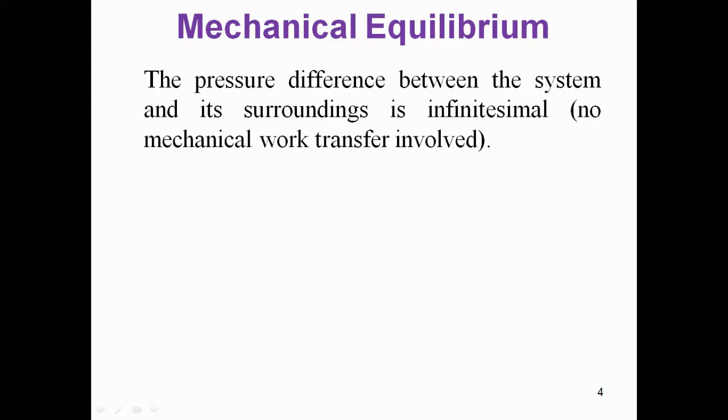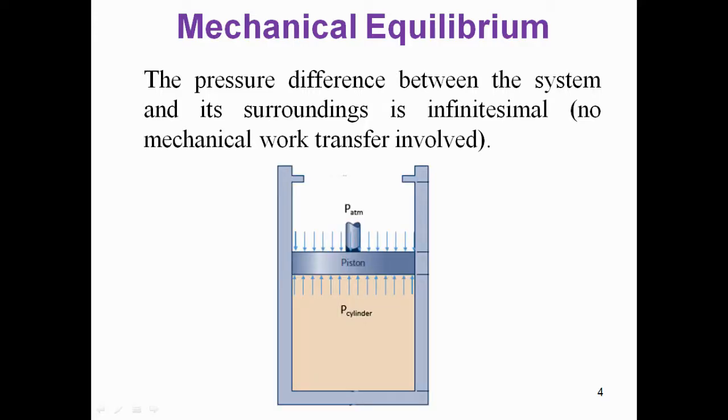Now let's understand what is meant by mechanical equilibrium. Mechanical equilibrium is related to pressure. When there is no net force within any part of the system, the system is said to be in mechanical equilibrium. Now let's understand this with the help of this piston cylinder arrangement example.